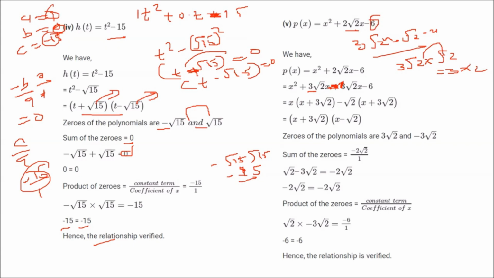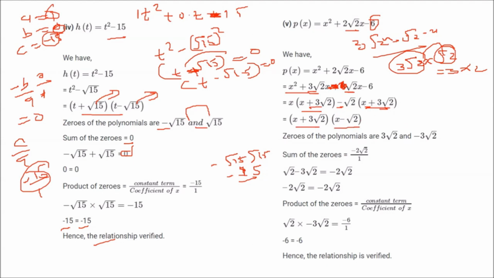So now x square plus 3 root 2 x minus root 2 x. Here you can take x common, so x plus 3 root 2. Here you can take root 2 common, so root 2 inside, and what should be inside here? This one, because you want 6 to be there. So you have to put 3 root 2 in. As I said, 3 root 2 into root 2 is 6. That is why this is a minus sign. And now x plus 3 root 2 can be taken outside. X minus root 2 will be inside.